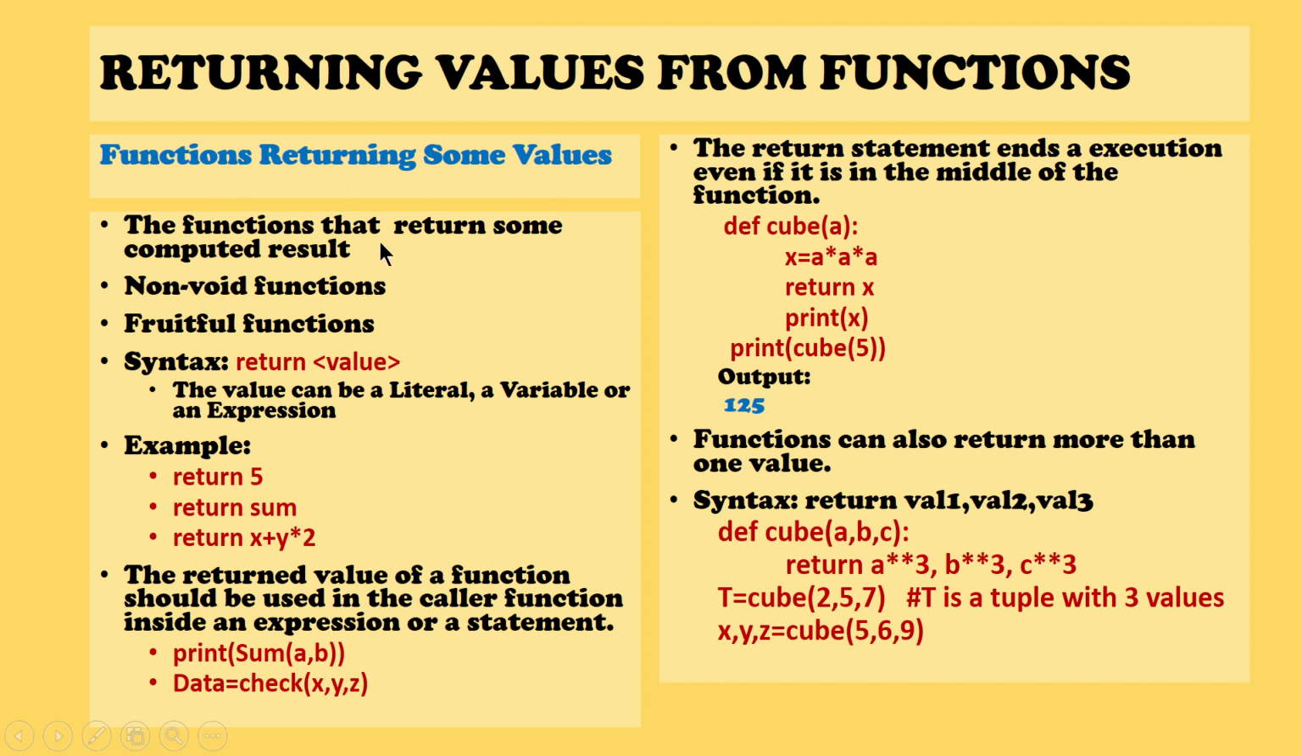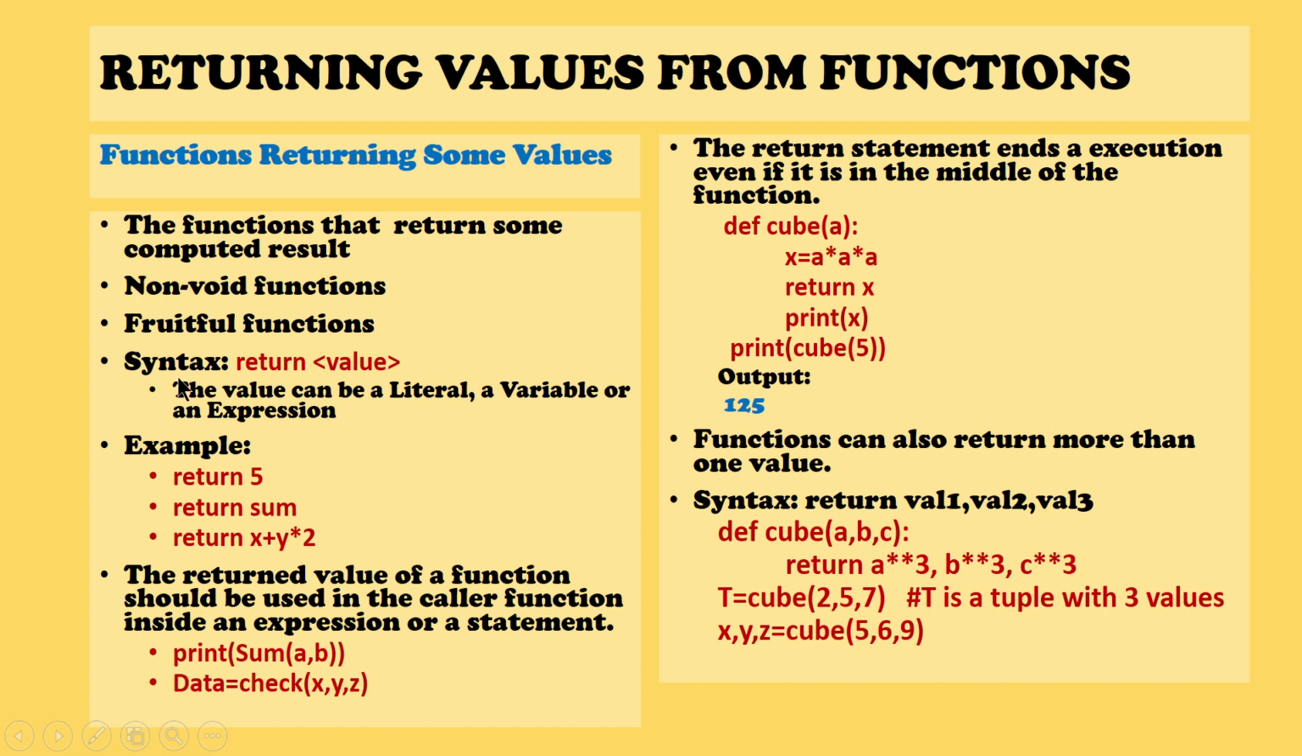The functions that return some computed result are called non-void functions or fruitful functions. Okay, it is a non-void. What do you mean by void? Void means nothing. So these are all the functions which give you something, so it is a non-void function. Fruitful in the sense it gives you something, it gives you back, in return it will give you something. So that's why it is called a fruitful function.